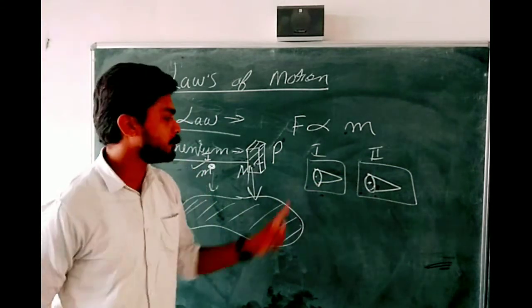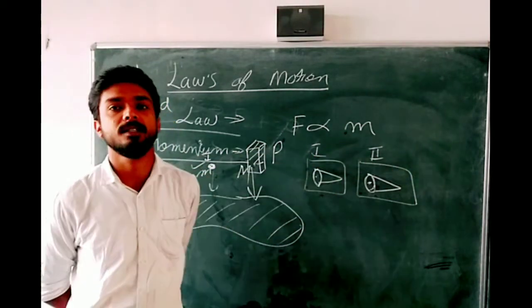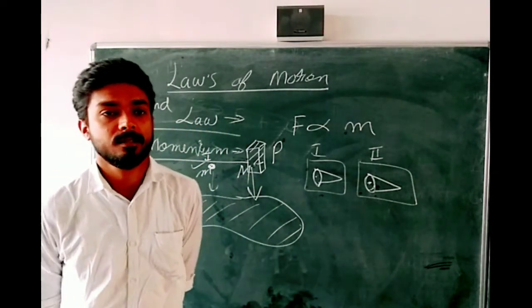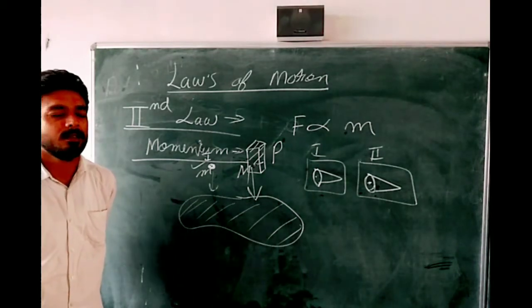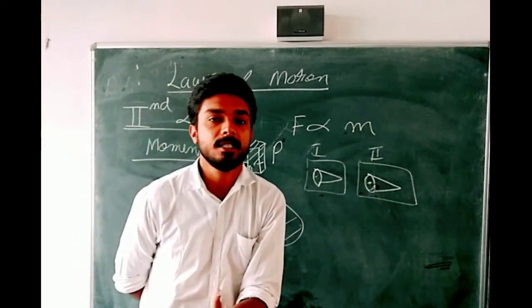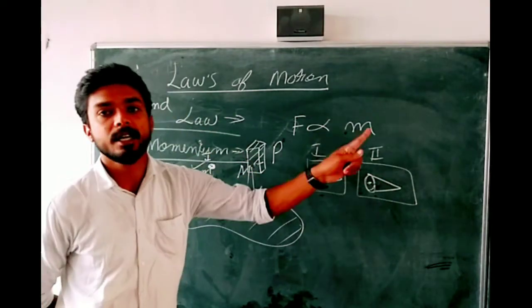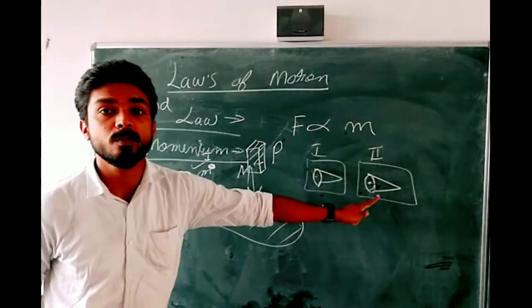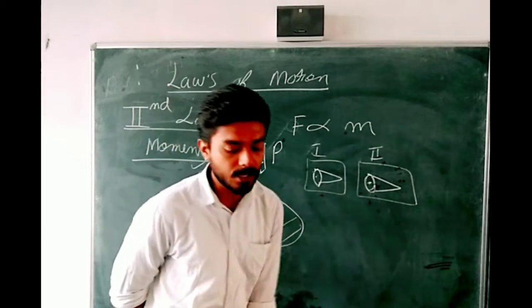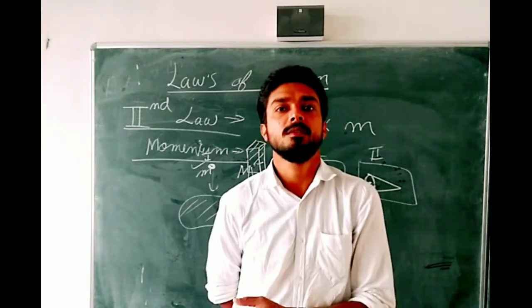Tell me which one will penetrate the object? The first one or the second one? Second one. Why? Because more force has been applied. No, because the bullet fired by the gun has greater velocity. If you compare the velocity of these two bullets, you will observe that the second one has higher velocity, and the body with higher velocity has greater ability to apply the force.